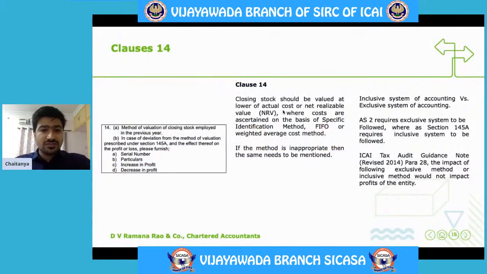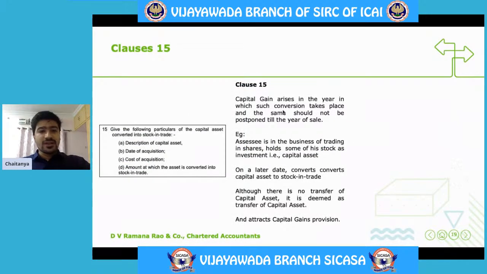Look at clause 15. This clause 15 says particulars of capital assets converted into stock in trade are required to be given here. So first, let's analyze: if a capital asset is sold, then a capital gain arises because then there will be transfer of a capital asset.